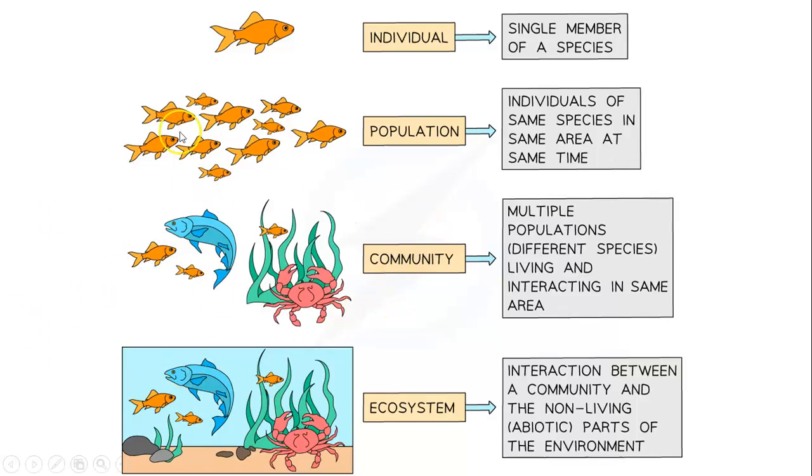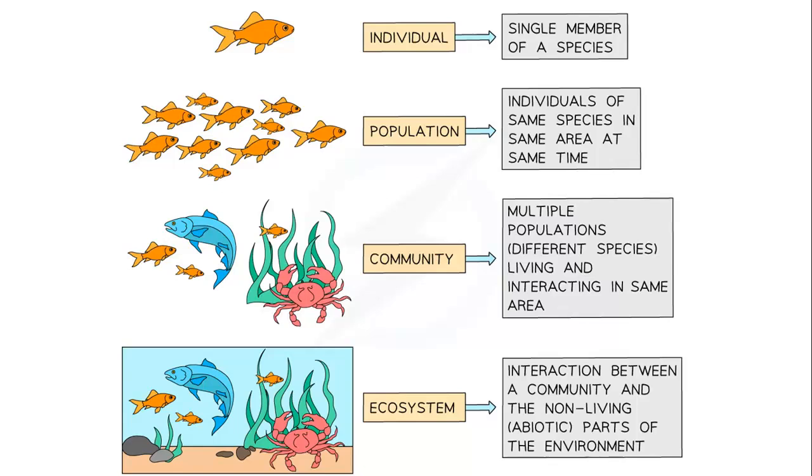What's a community? A community is different populations, which means that they are of different species, but we will keep two sames: same area and same time. As you can see here, you have different species of fish, you have crabs, you have plants, so this is a community of living organisms.